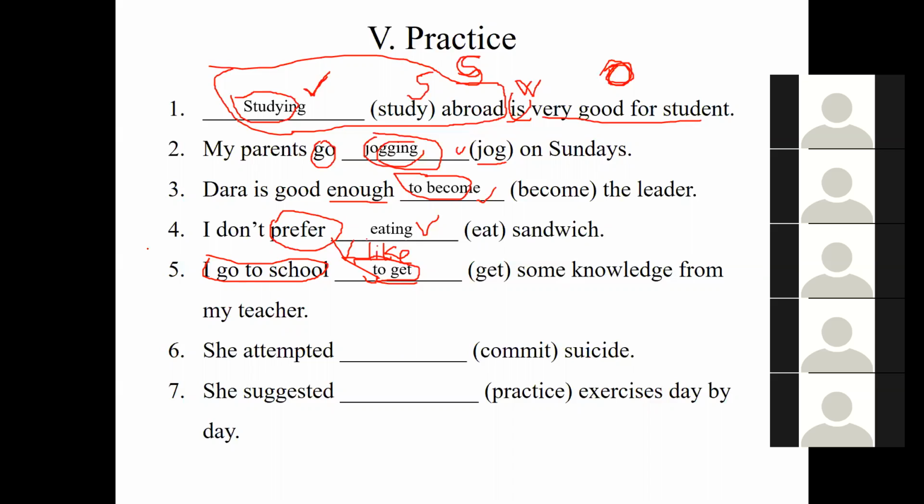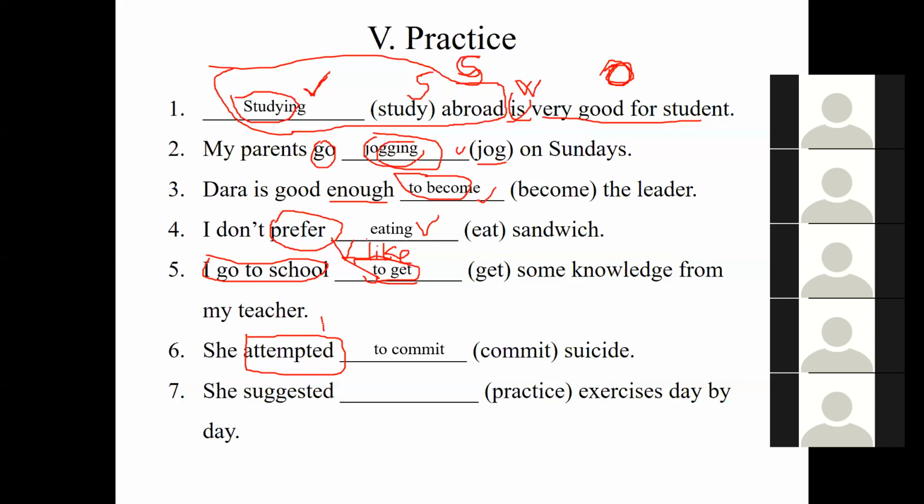Okay. So she attempted to commit suicide. Why do we use the word to commit? Because of the verb attempted. Attempted is a certain verb, right?